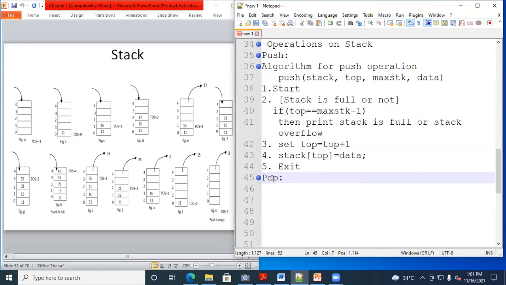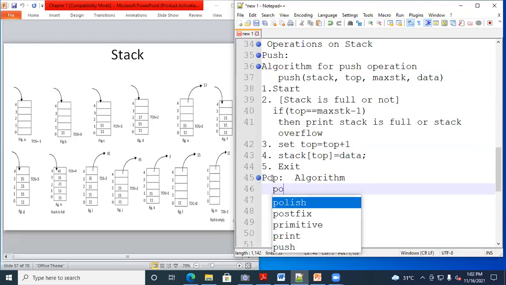Now, next one is the pop operation. Next is the pop. Now, algorithm for the pop. Now, for the pop operation, what do we require? What will we need for the pop operation?